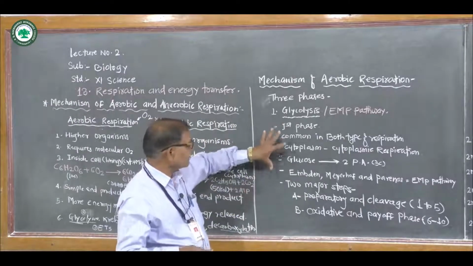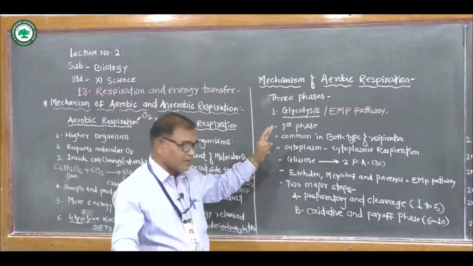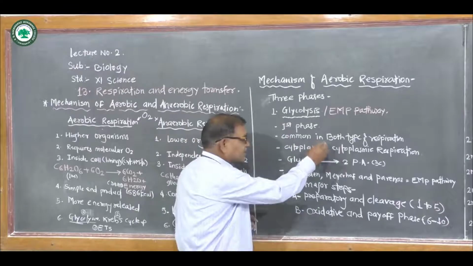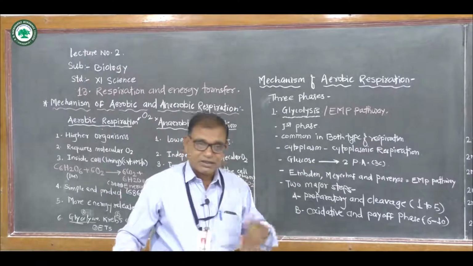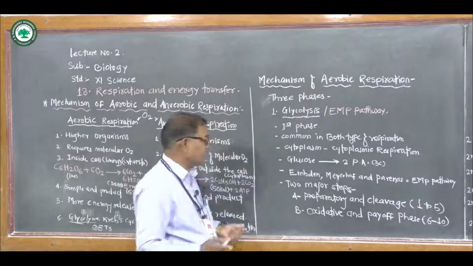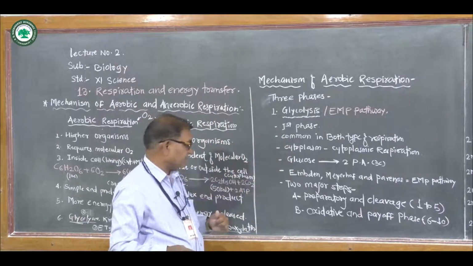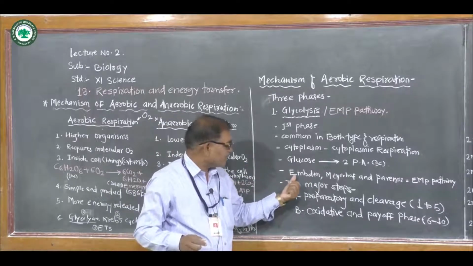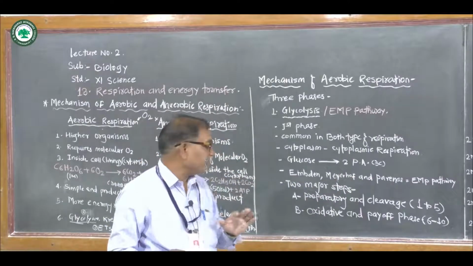Now, this is the introductory part of glycolysis. Glycolysis takes place within the cytoplasm. It is a common step in both types of respiration, because it takes place in the presence of oxygen as well as in the absence of oxygen. These were discovered by the three German scientists Embden, Meyerhof and Parnas, hence it is called the EMP pathway.